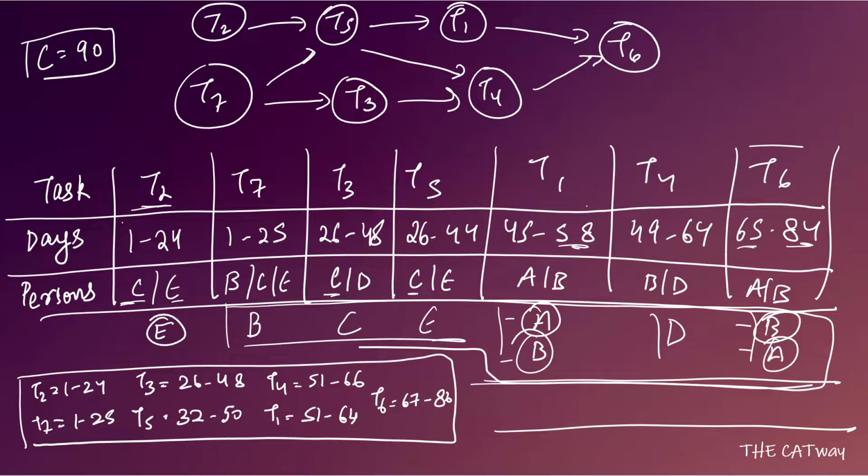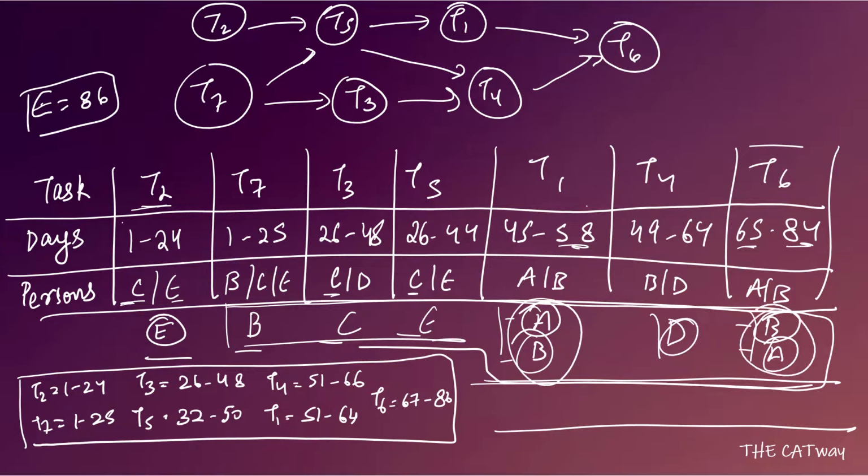Okay, so what we see is that if E starts, then they are going to take 86 days. So the above case is already nullified. Okay, we do not need that case. Now we have the case then which E starts T2, and other cases are B, C, E, A or B, D and A or B. Then we complete the task in 86 days.